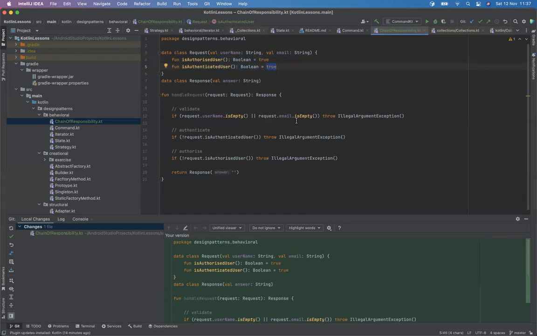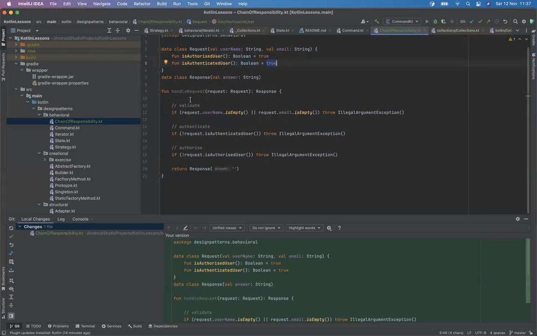Right. So in order to validate the request, we validated it here. In order to authenticate, we check the request's authenticated method. If it's not authenticated as the request comes in, we'll throw, and the same for authorization, right? If we pass all these gates, then we can finally give the response.